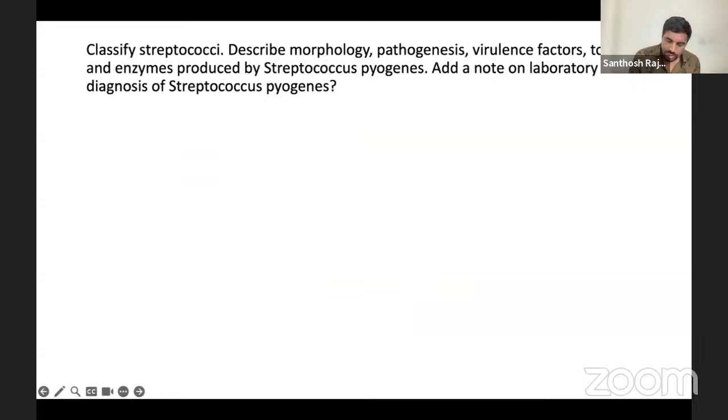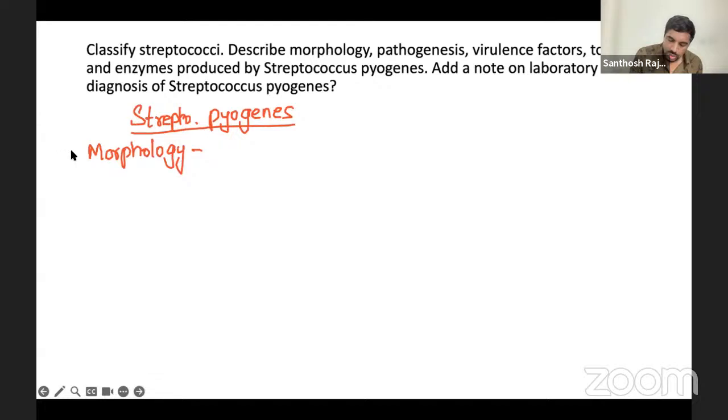Okay. Now, next, the main topic is Streptococcus pyogenes, the main infection. Now, what is the question? First one, they asked about the morphology. So when they ask about the morphology, you're going to write here, Streptococcus, like a strip. So it is gram-positive cocci in chains. Gram-positive cocci in chains, morphology. This much only you'll write. That's more than enough for morphology.